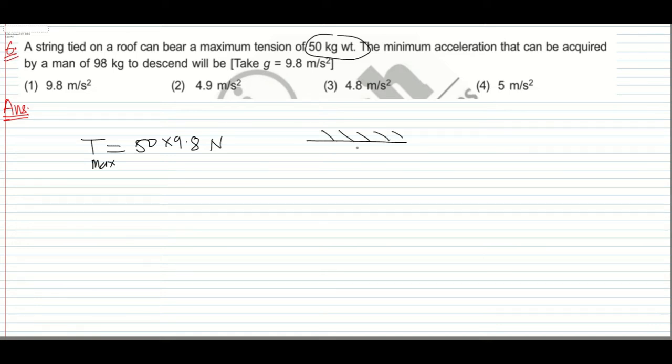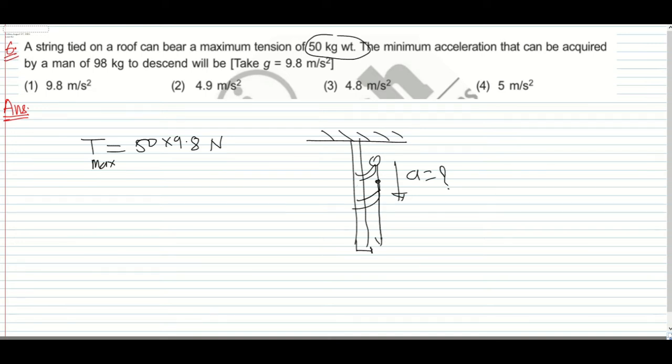So what is the minimum acceleration that the man can have so that this string will not break? This is mg, and this is the tension.